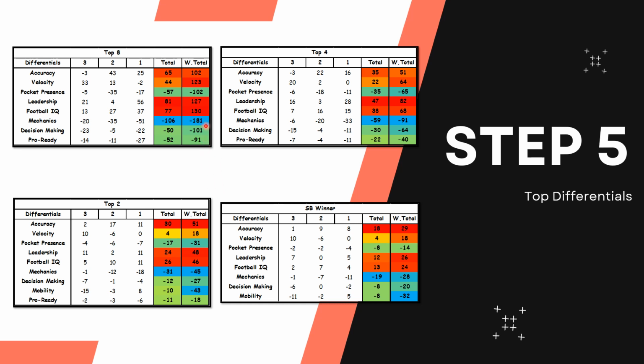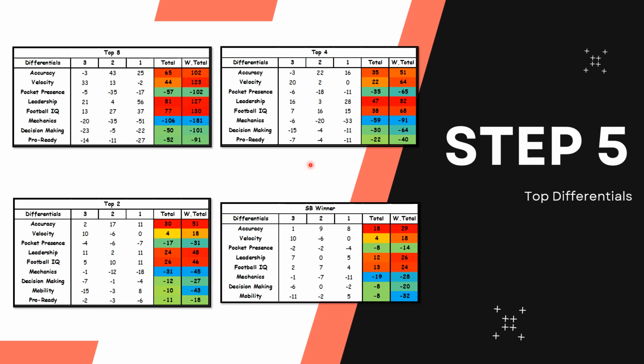Mechanics obviously has been number 1. I would call number 2, pocket presence, and number 3, decision making. Now here's one that hasn't showed up yet, and that's pro readiness. Those scouting reports that said this guy's not pro ready, this guy's not pro ready. That's popped up a lot, but it didn't seem to hurt the quarterback in terms of him being a top 8 finalist or a top 4 finalist.